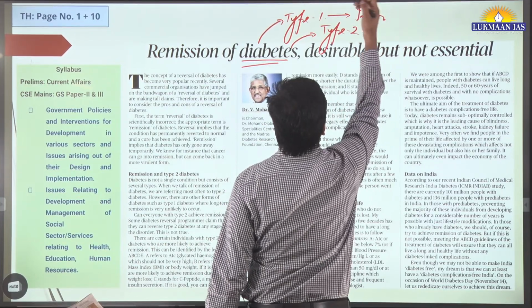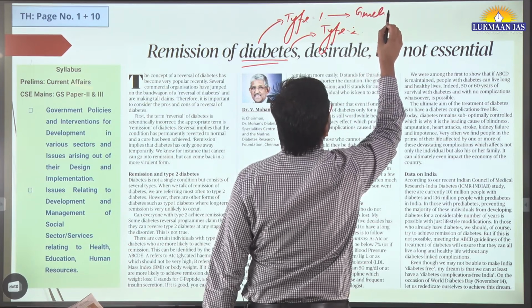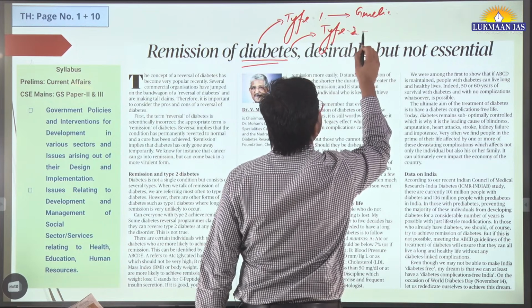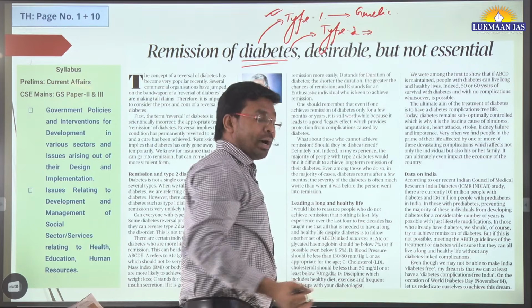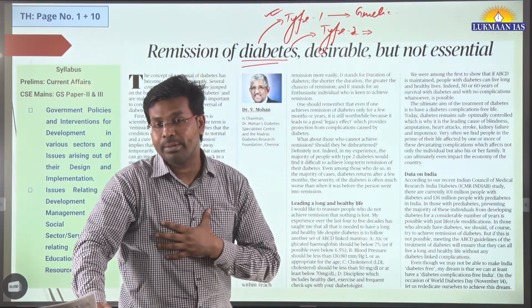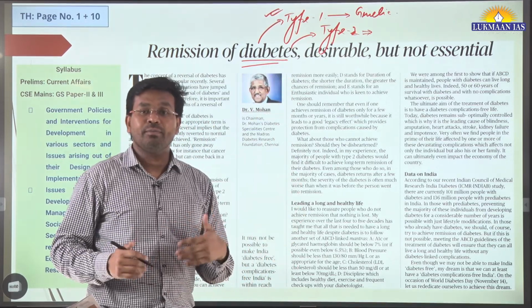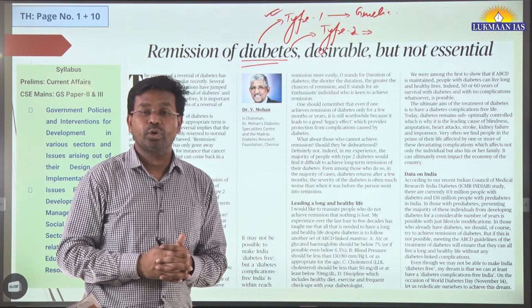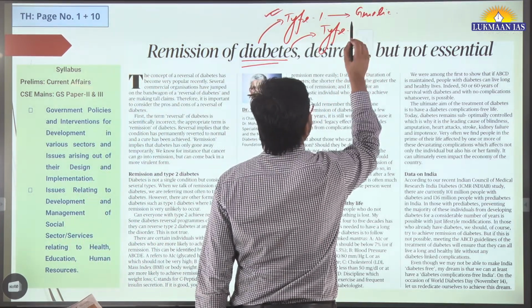So it is, let's say, genetic in nature. It is genetically inherited, right? Type 2 is something which is acquired. Once a person has type 1 diabetes, it is very difficult for him to overcome it. All the measures that people take to control diabetes are related to type 2 diabetes.